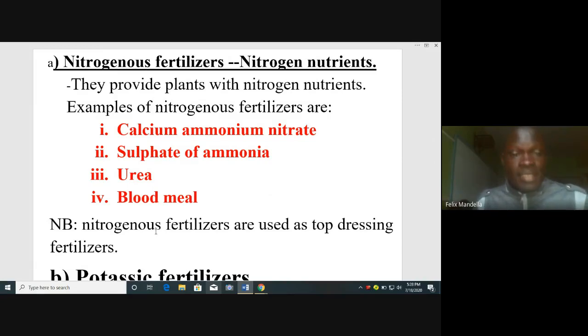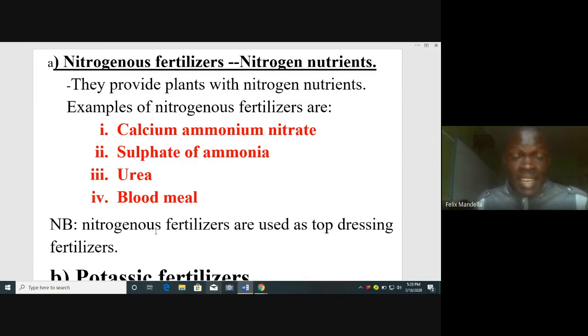Top dressing simply means they are applied to plants after the plants have germinated. So nitrogenous fertilizers are added to soil on young plants. Are we getting one another? Yes. They are added to soil for the young plants that are growing.